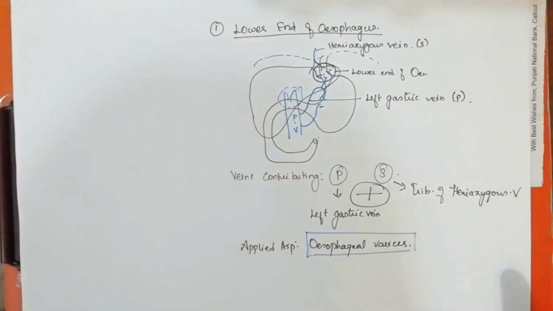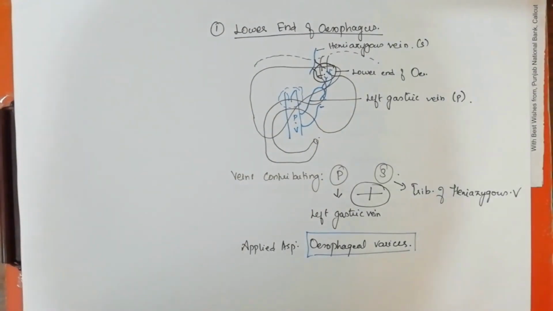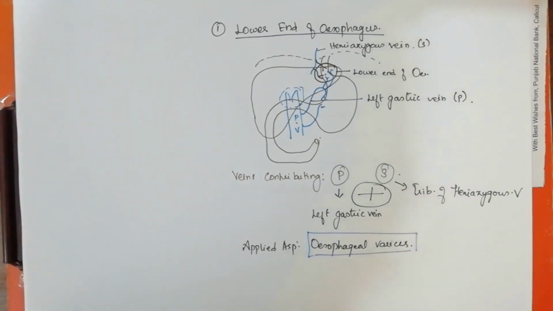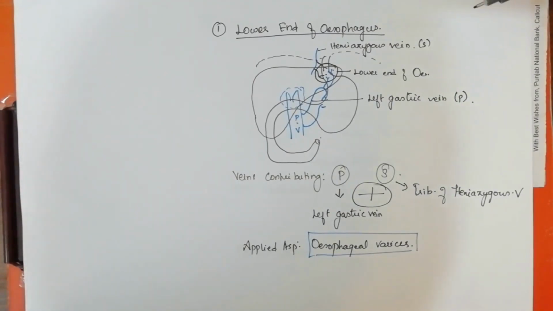So now we are going to see the details of the portacaval anastomosis. As I said, we have 7 regions. Among that, I have to change one thing. We have said 7 places for portacaval anastomosis. In the previous part I mentioned the 6th one as ligamentum teres. It is not ligamentum teres, it is in the falciform ligament, which was a mistake, so you have to correct it. Now we will go on to the details of each one separately.